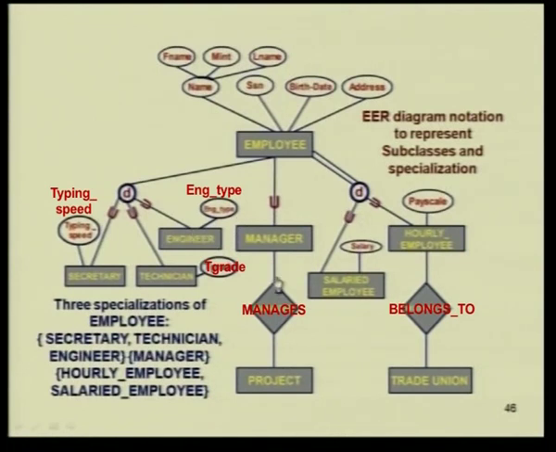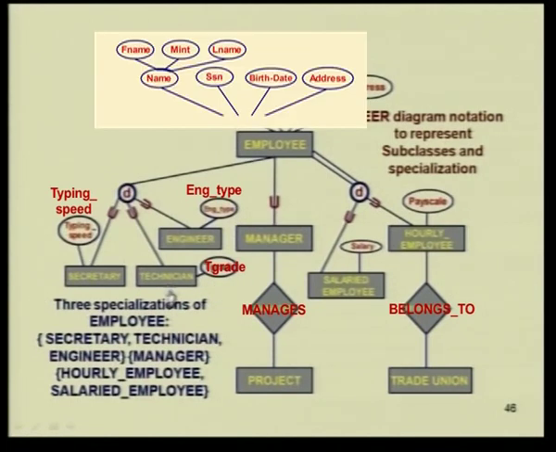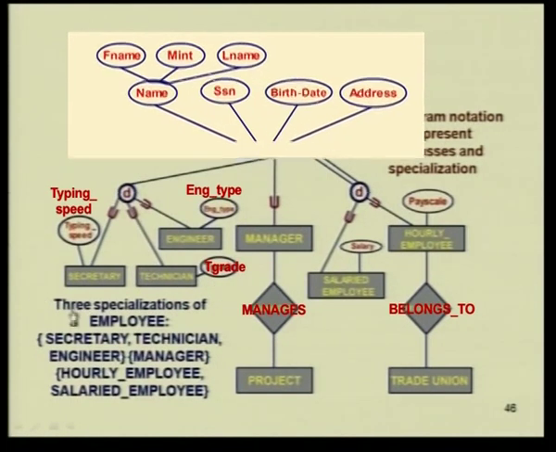If he is a manager, he manages project, if he is an hourly employee, he belongs to trade union and so on. And you have attributes specific to these. In addition, this has typing speed, these particular subclasses have certain attributes that are special to them. We will talk about specialization a little more in detail in the next lecture.